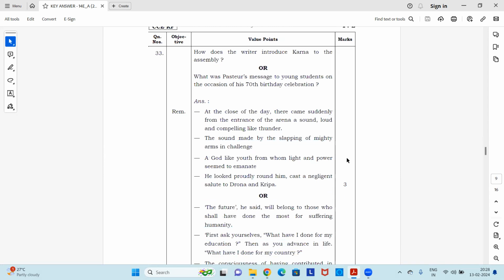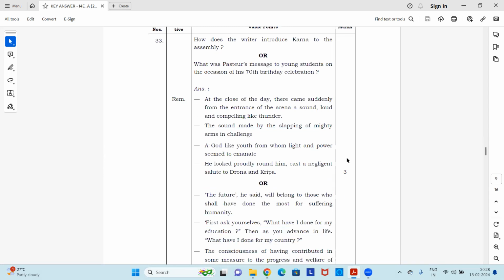Okay, question 33. How does the writer introduce Karna to the assembly? Or you have an option to this question. What was Pasteur's message to young students on the occasion of his 70th birthday celebration? So let's see one by one. First answer, introduction of Karna. Okay. At the close of the day, there came suddenly from the entrance of the arena a sound, loud and compelling like thunder.